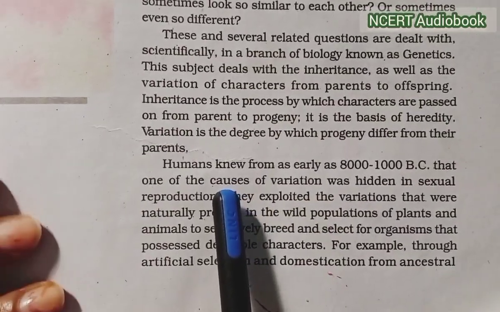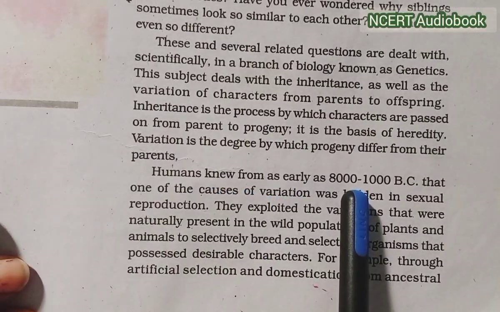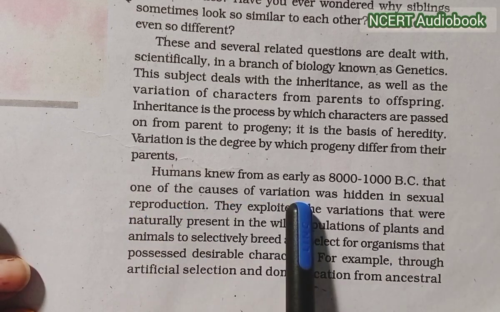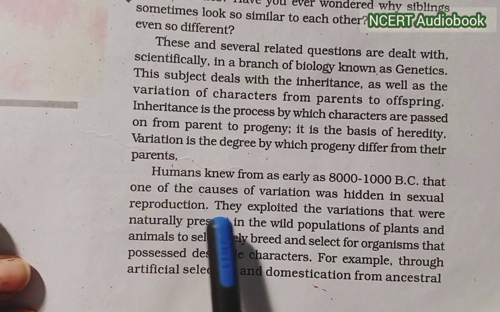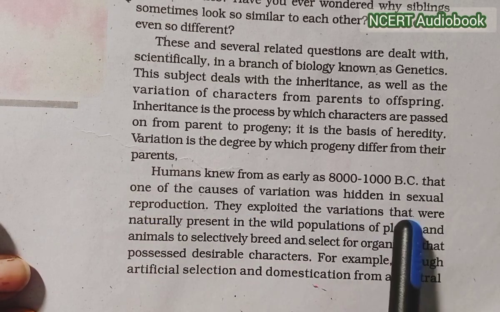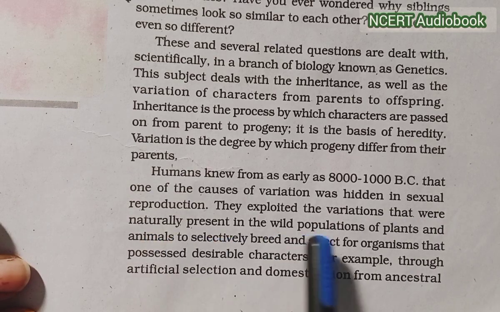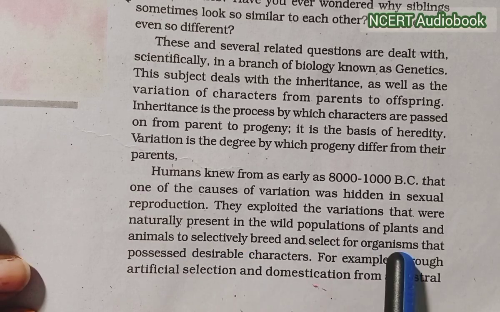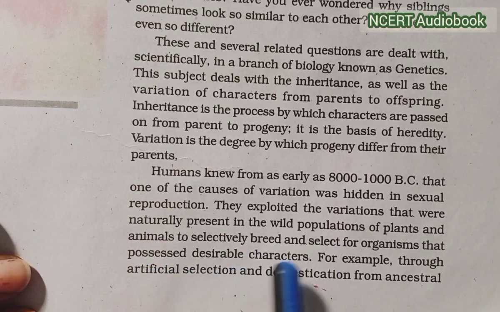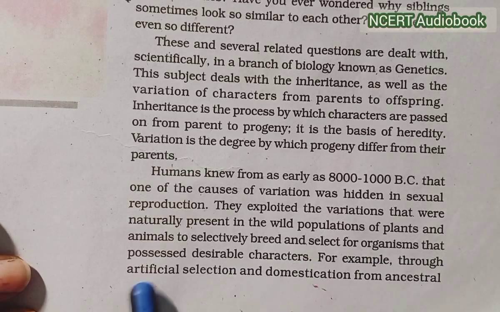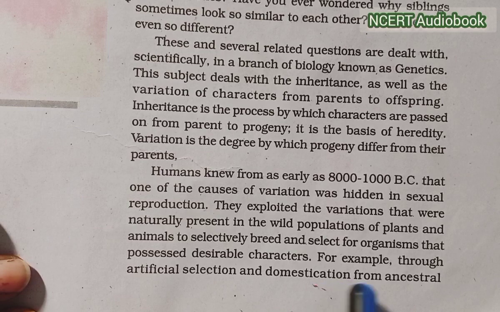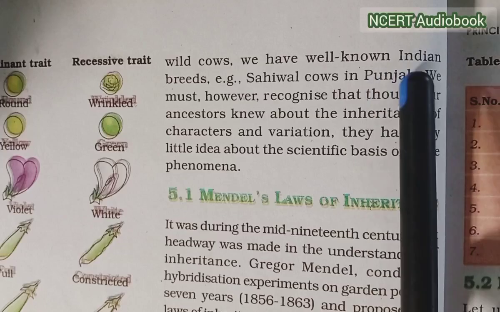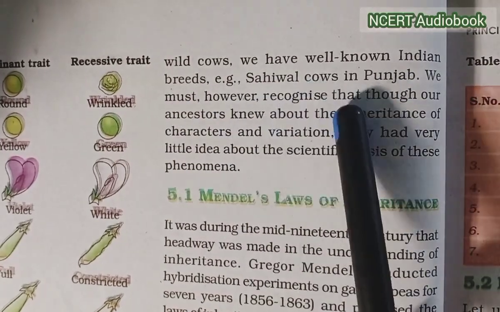Humans knew from as early as 8,000 to 1,000 BC that one of the causes of variation is hidden in sexual reproduction. They explored the variations that were naturally present in the wild populations of plants and animals to selectively breed and select for organisms that possessed desirable characters. For example, through artificial selection and domestication from the ancestral wild cow, we have well-known Indian breeds, for example, Sahiwal cow in Punjab.